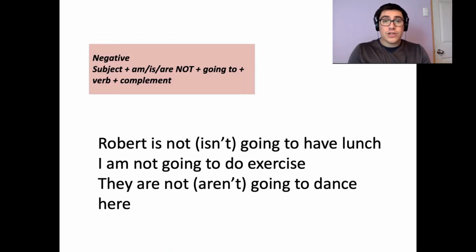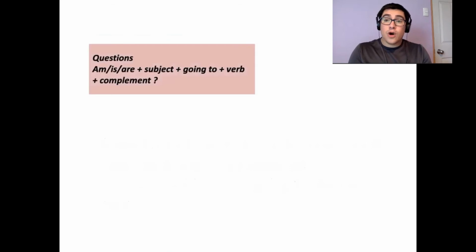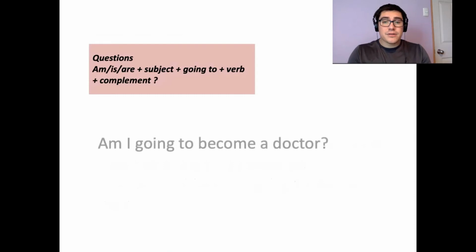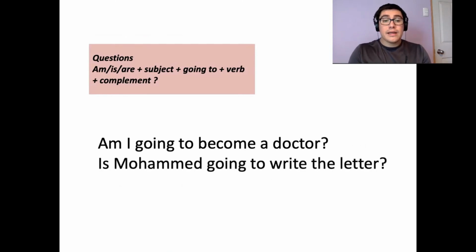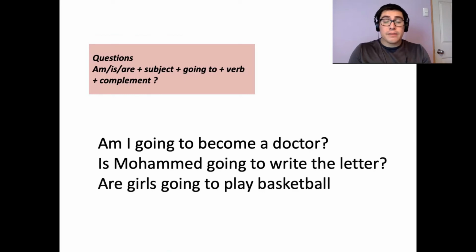Now let's move on to the questions. In the questions, or the interrogative, we start with am, is, or are. Then we add the subject, going to, the verb, the complement, and finally the question mark. A few examples can include, am I going to become a doctor? Is Mohammed going to write the letter? Or are girls going to play basketball?